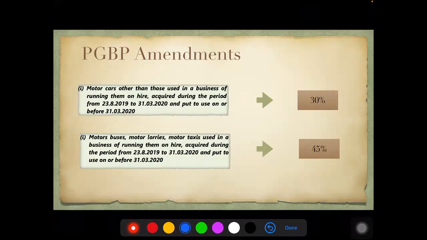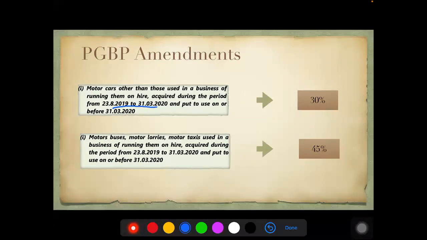Moving on to the next one. Now, before I even go into that, the automobile industry had gone through a certain kind of recession in this particular phase, okay? 2019-20, they were not doing very well. It was kind of a low for them. So they approached the government, and in order to encourage people to buy more cars and motor vehicles, they gave an enhanced rate of depreciation.